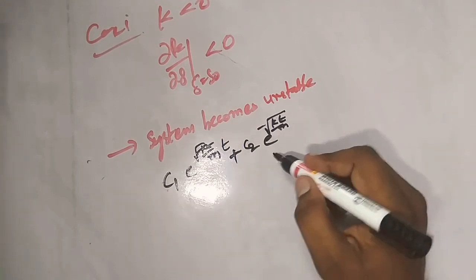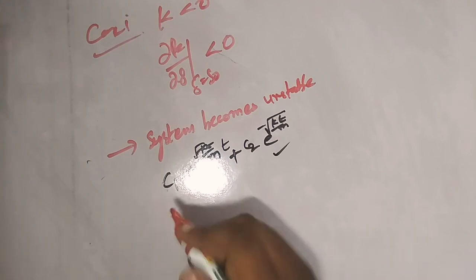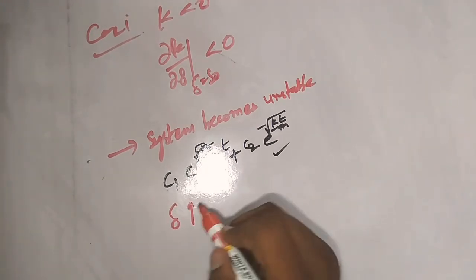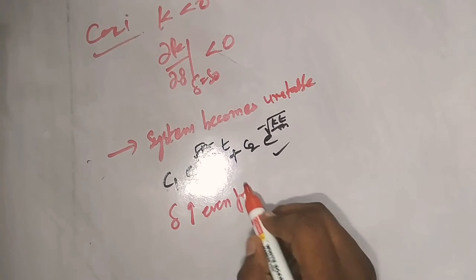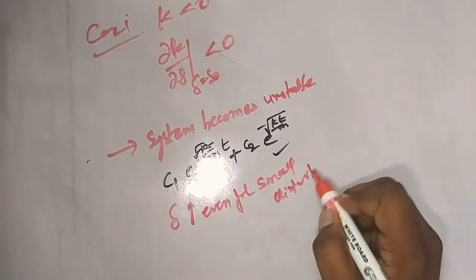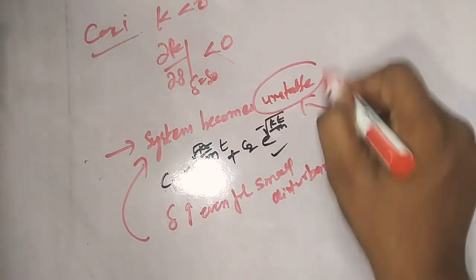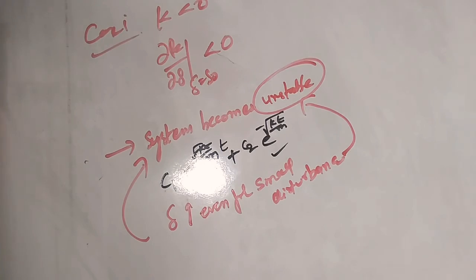Here the roots are real, one positive, another negative, but of equal magnitude. So in this case the torque angle increases even for small disturbance. The torque angle increases vigorously, so that the resultant is that the system becomes unstable. So this is about case 1.